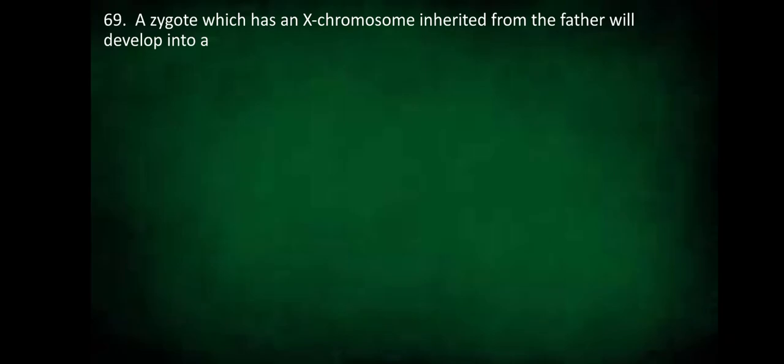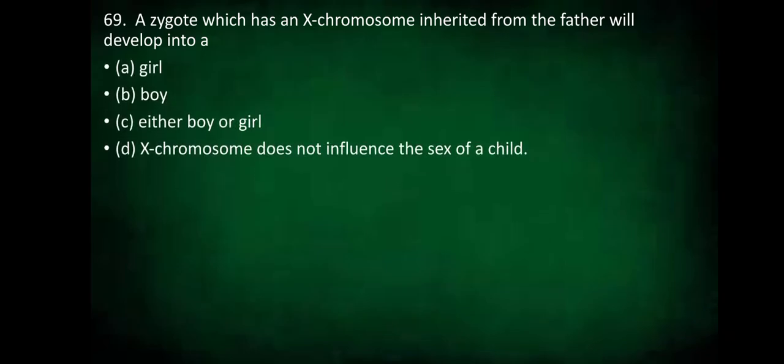A zygote which has an X chromosome inherited from the father will develop into a girl, or is it a boy? Or is it either girl or a boy? Or X chromosome does not influence the sex of a child at all. It's a girl. The zygote which has an X chromosome inherited from the father. So father has given his X chromosome. So then obviously the mother which has a pair of X chromosome itself. So we get from the mother an X chromosome again. So X from the father and X from the mother. So it will be obviously a girl child.